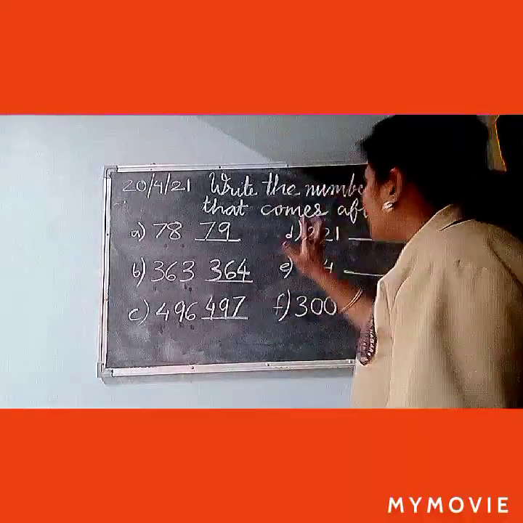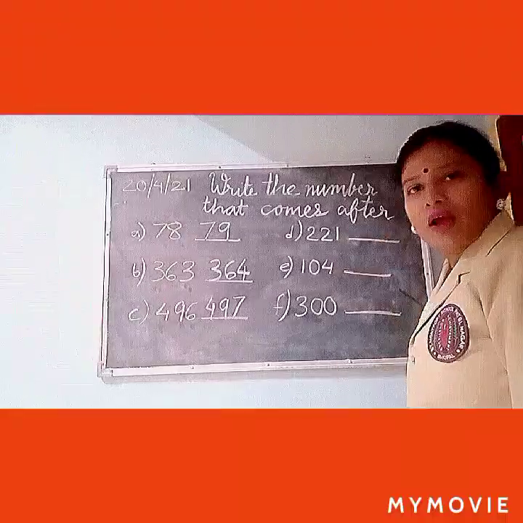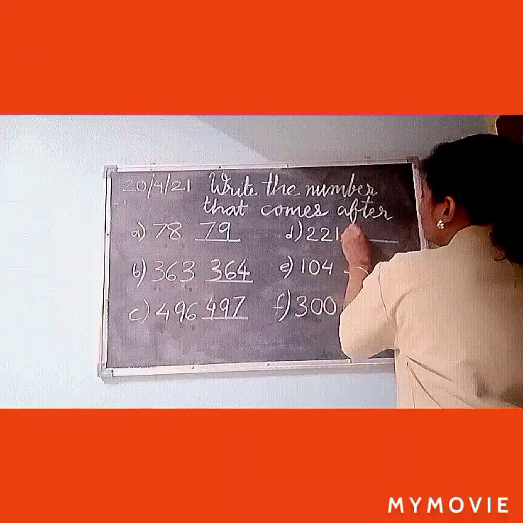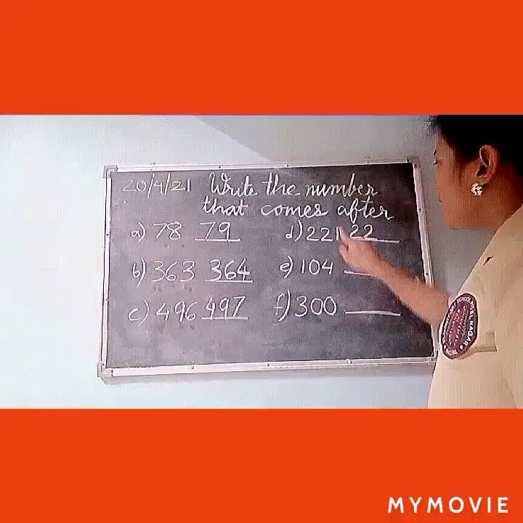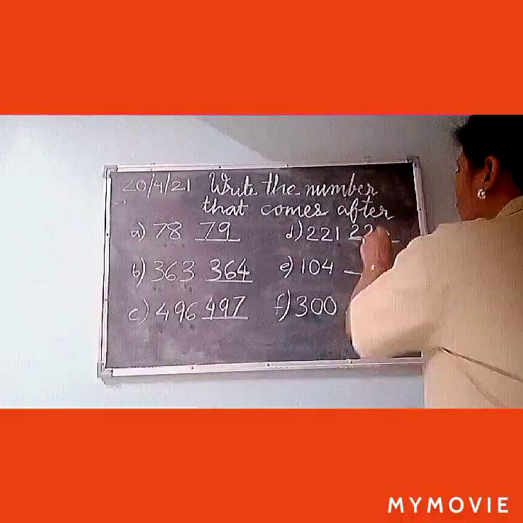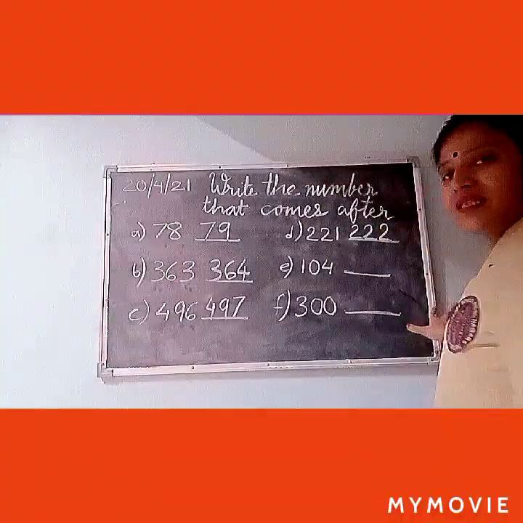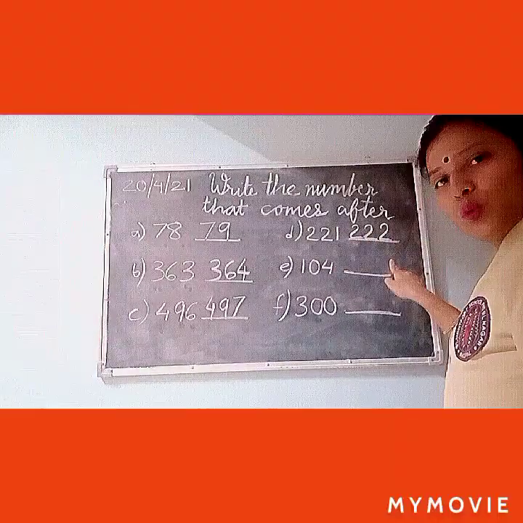Okay. Now come to the next question. 221. Write down the hundreds place and tens place digits as it is, and when we add 1 plus 1, we will get 2. So what will be the answer? 222.